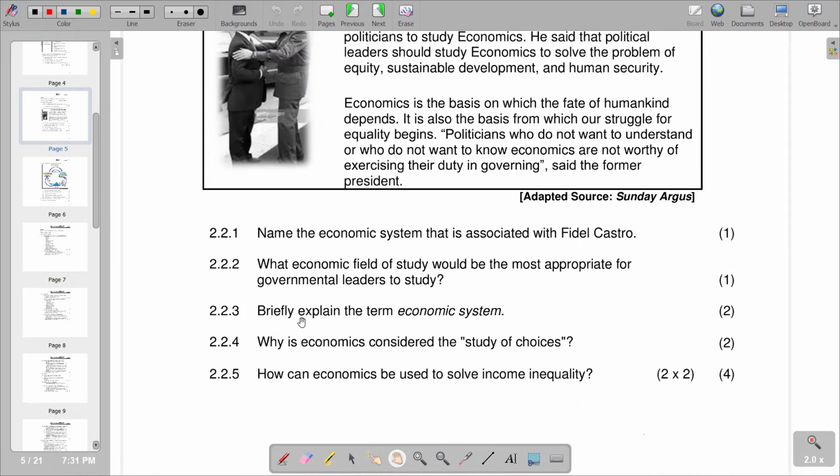Then move on to the next one, which is saying, why is economics considered the study of choices? Remember, in economics, we've got the basic economic problem, which is to be solved, whereby we are saying it starts on scarcity, whereby when we have scarcity, we have limited resources. So from the limited resources, producers have to make the best choices of the resources that are available. So that's why we call it the study of choices. The choices come in due to the existence of scarcity in the economy. So this is what we have on 2.2.4.